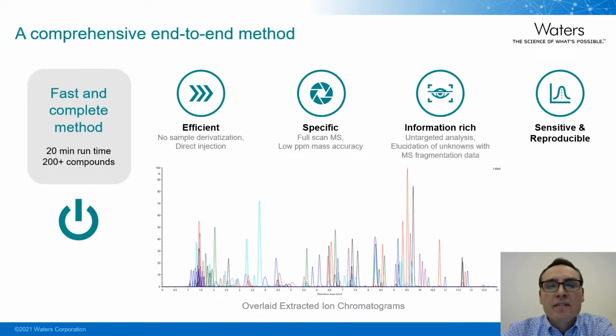The main method is a sensitive and specific reverse phase chromatographic method, which was developed using our latest premier technologies. On the bottom, we can see an overlay of many of the targeted components we measure in cell culture media for a single injection. This is what's going on in every single sample across all the time points in all the reactors. But don't worry about the number of peaks, as we have a capability to resolve these using the BioAccord system. The BioAccord is a high-resolution mass spectrometer.